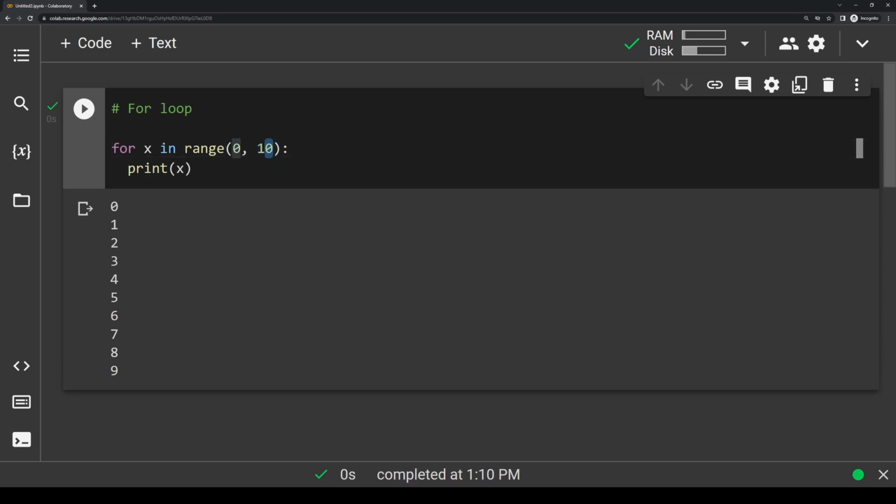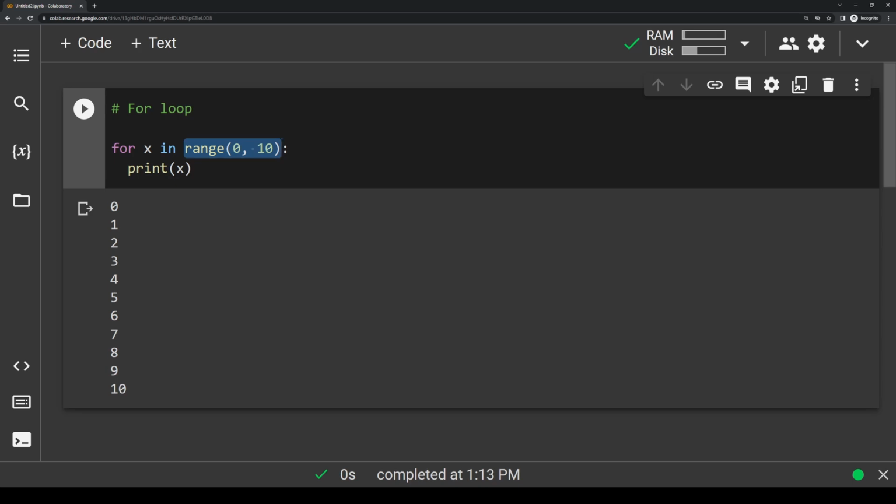So if I wanted to print everything including the number 10, I'd have to make this actually 11. If you run that, you'll see it prints that, and then 10 is added here to the end. I'll change this number back to a 10 here. Altogether, this statement is basically saying, let's look at every number between 0 and 10. And at every number, we're going to execute some block of code.